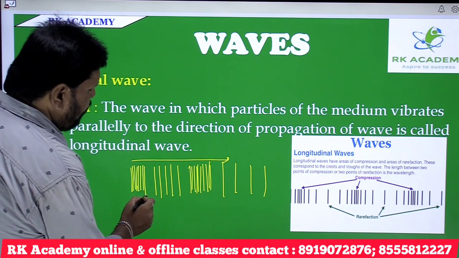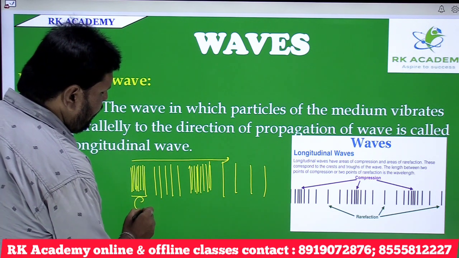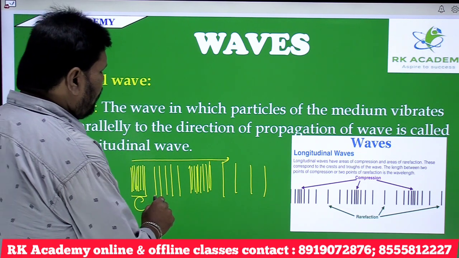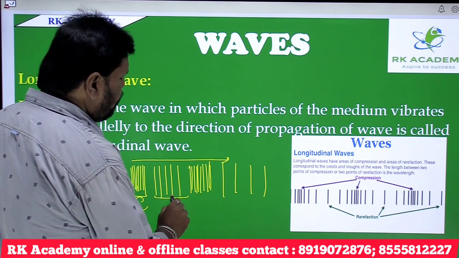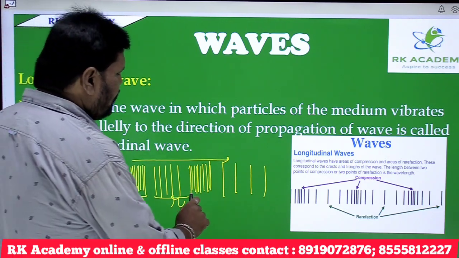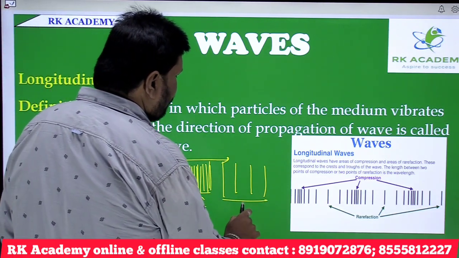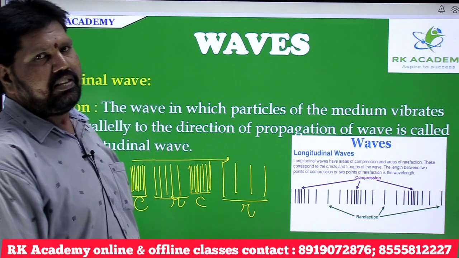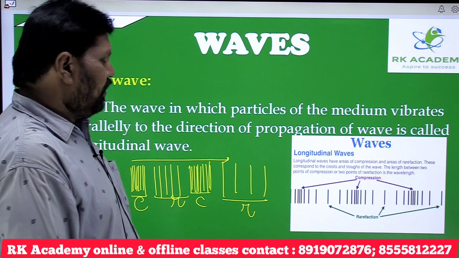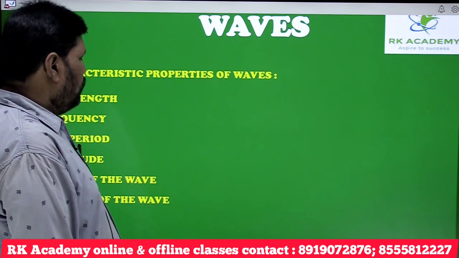The region where the particles vibrate close to each other is known as compression. The region where the particles vibrate distant from each other is known as rarefaction. Here compressions and rarefactions are formed. This is about longitudinal wave.